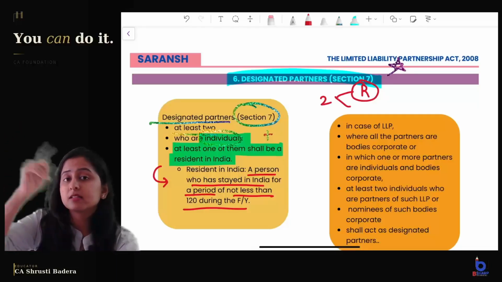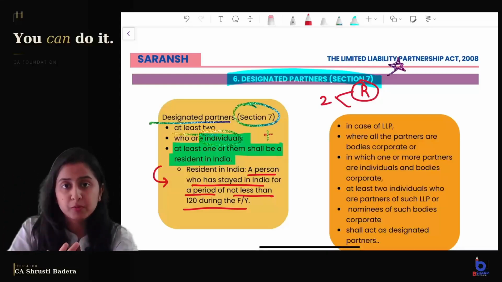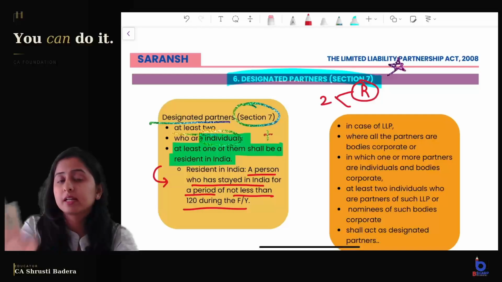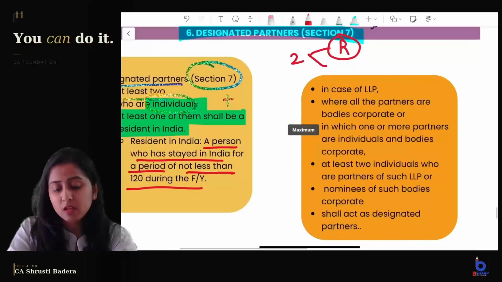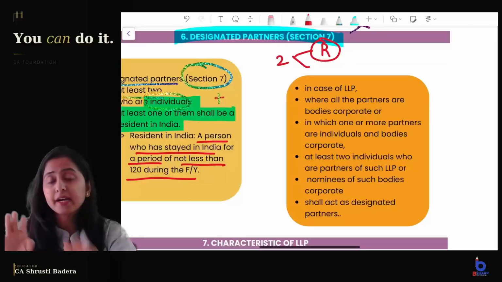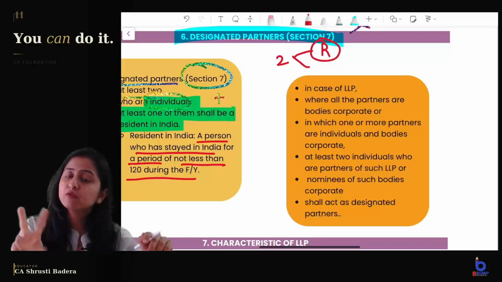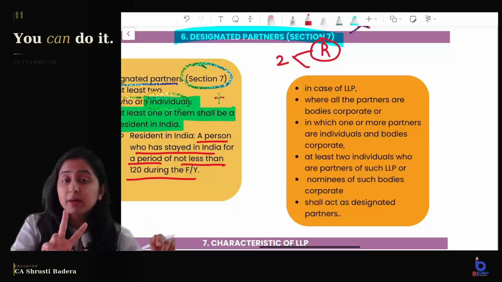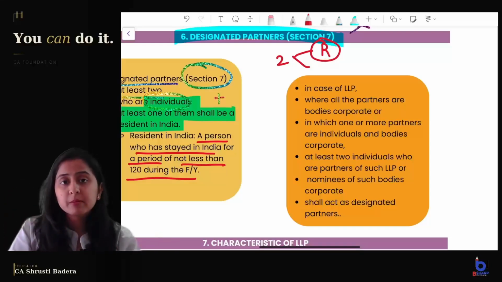In the case of a partner, there was no such condition that only an individual can be there. It can be an individual or a body corporate. There was no such condition of being a resident, but in the designated partners' case, at least 2 individuals, and at least one of them has to be a resident of India. Now, are designated partners different from the partners? No. If there are 2 partners, these 2 will become the designated partners also. But now what if all the partners are body corporate? Because a body corporate can be a partner, then how will the designated partners be appointed?